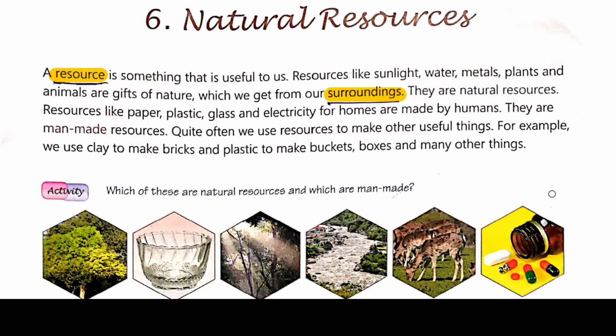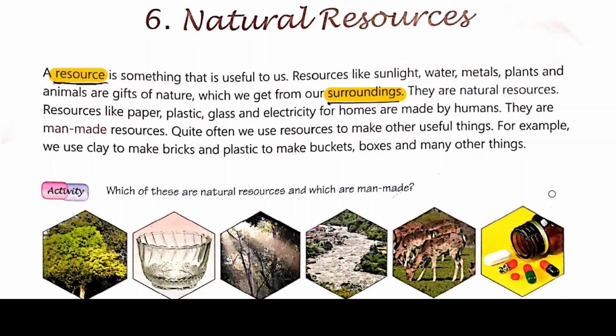Besides, resources like paper, plastic, glass and electricity for homes are made by humans or man. So these are examples of resources, like paper, glass, plastic. These are made by man. So they are man-made resources. That means the resources which are made by man are known as man-made resources. Clear? So what is natural resource and what is man-made resource?